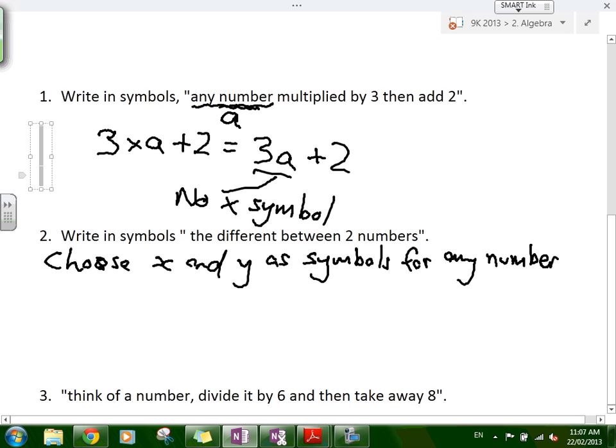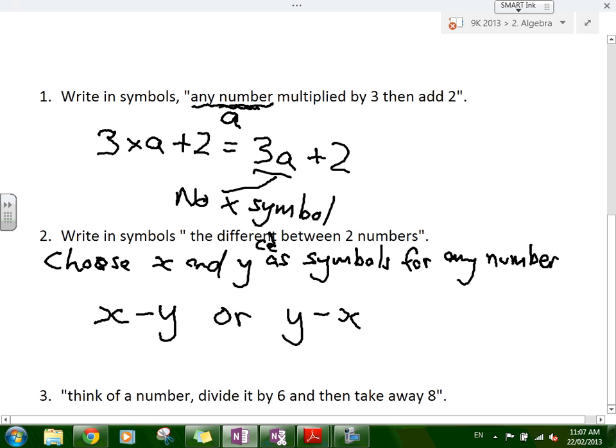The difference between two numbers, we've chosen x and y, so the way we write it in symbols is x minus y. You could also have y minus x.